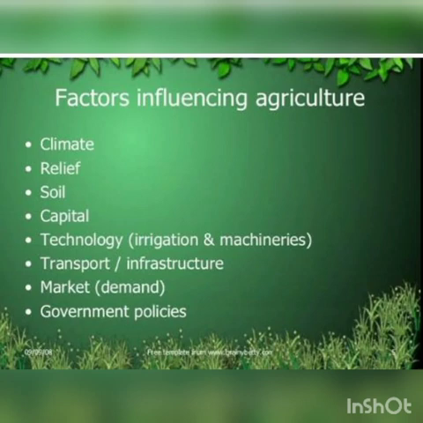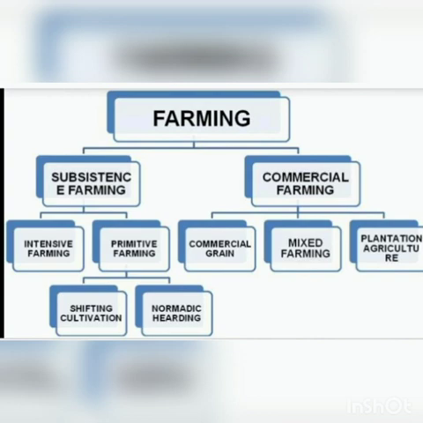Next we move to types of farming. Already we read about intensive and extensive. Intensive farming is nothing but what, children? Intensive farming is held on a small piece of land. Extensive means on a large piece of land.